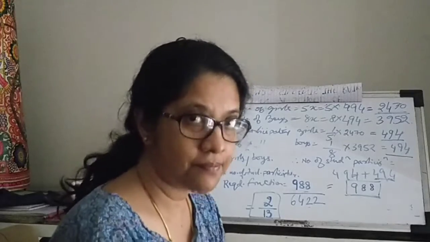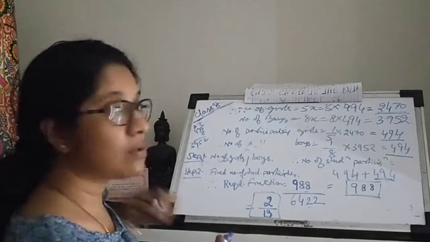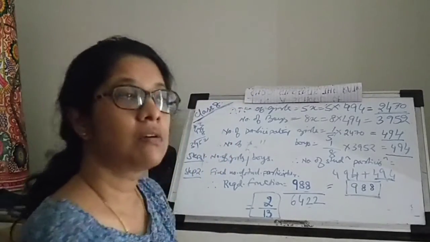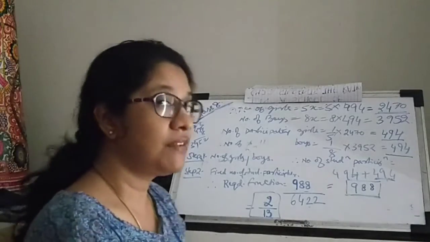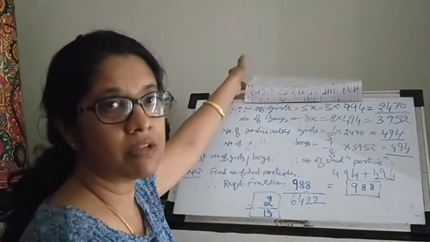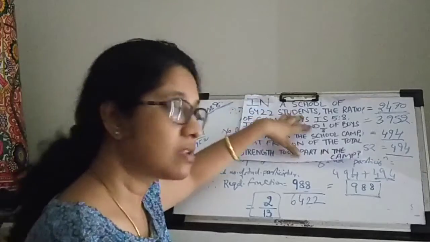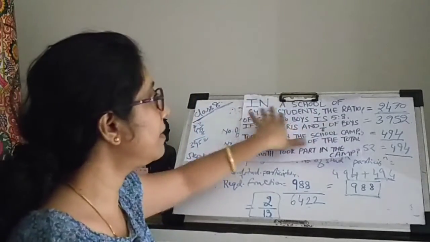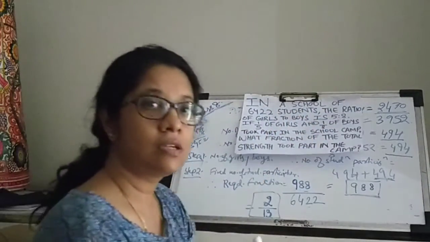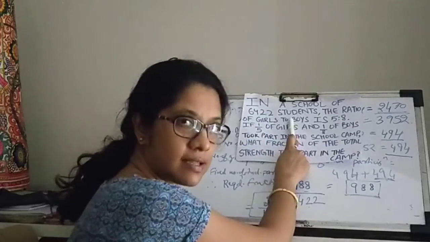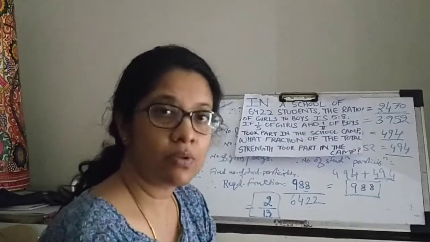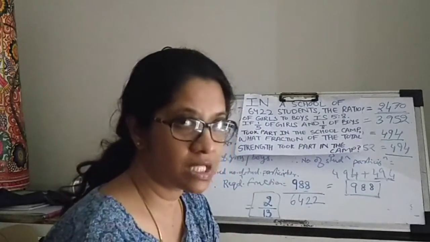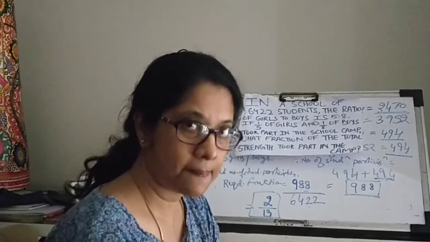Okay? So, we will go through it all over again. What was given to us? In fact, for solving any word problem, we should always go in the reverse direction. For example, here we were given that in a school 6422 students are there. The ratio between the girls and the boys was given as 5:8.